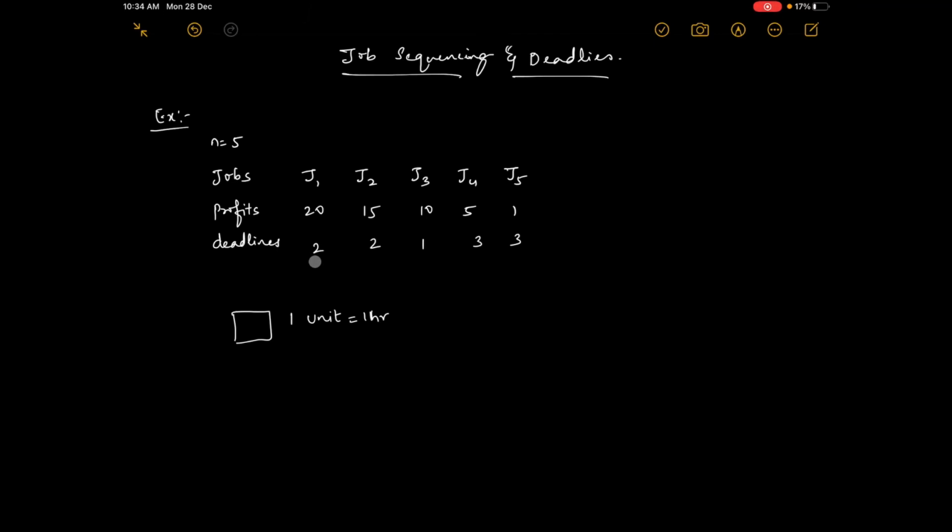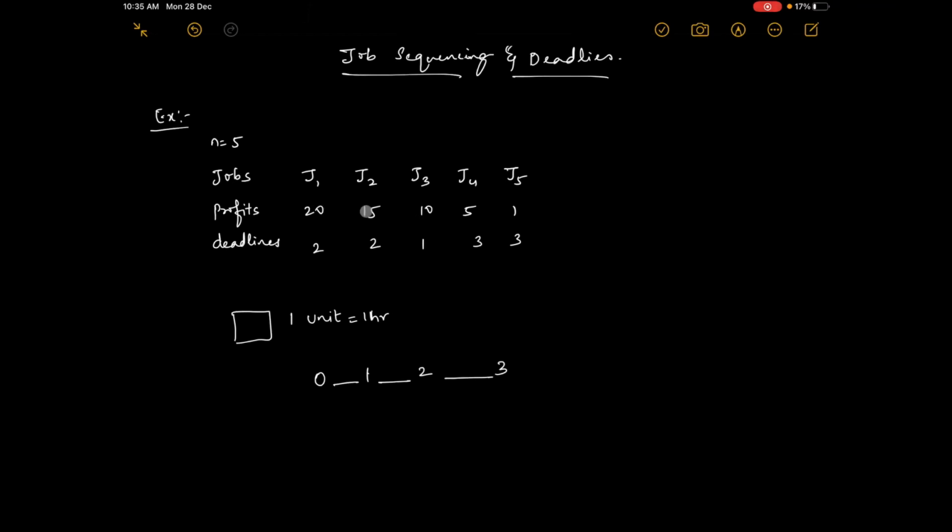Suppose, for example, this person has opened the shop at 9 o'clock. Between 9 to 10 there are slots. Between 0 to 1, that is 9 a.m. to 10 a.m., is 1 hour, correct? So 0 to 1 hour. Then 1 to 2, that is 10 to 11 a.m. Then 11 to 12. Only 3. Why have I taken only 3?